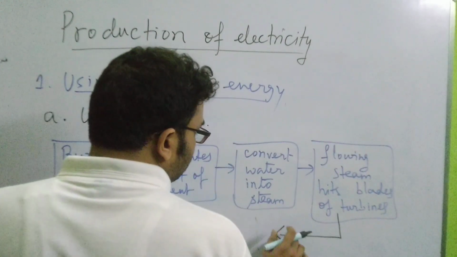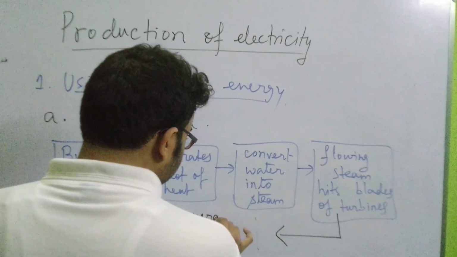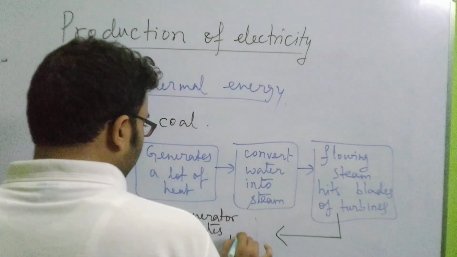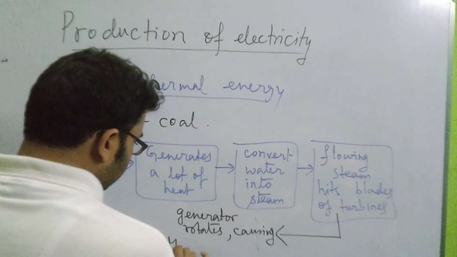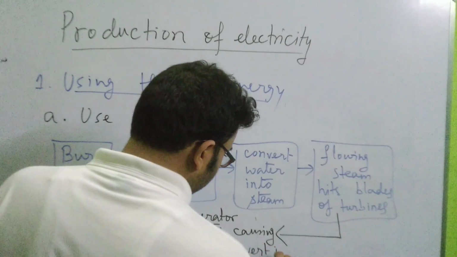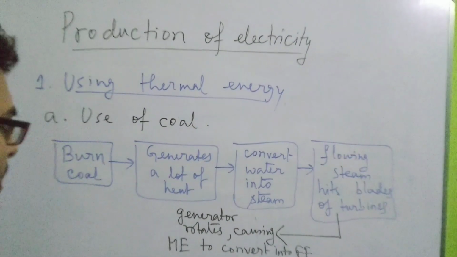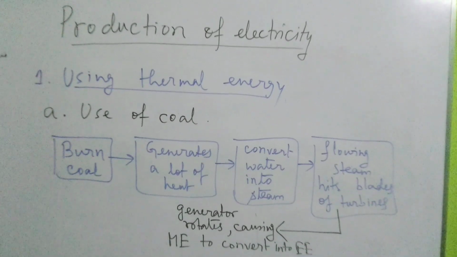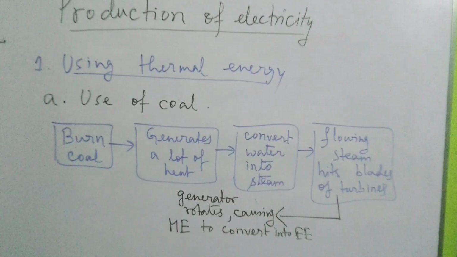So the turbine rotates, and simultaneously the generator rotates, causing the mechanical energy to convert into electrical energy. The basic principle that is being used here is called the principle of electromagnetic induction.